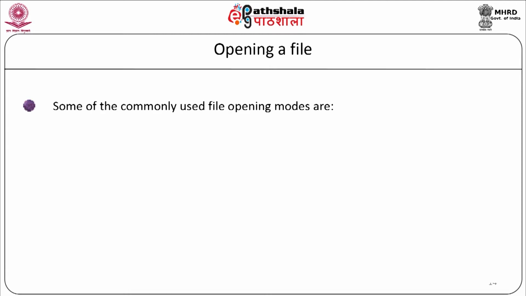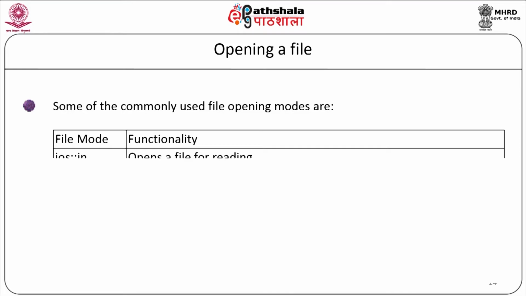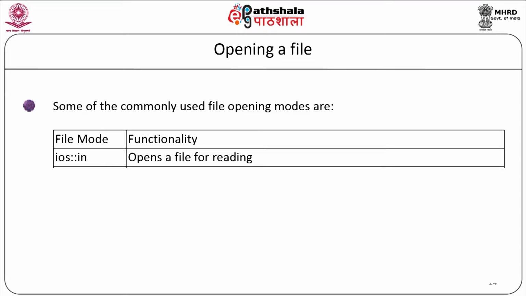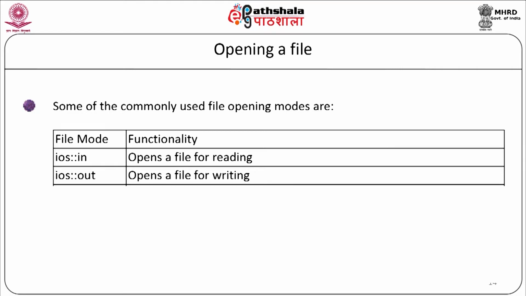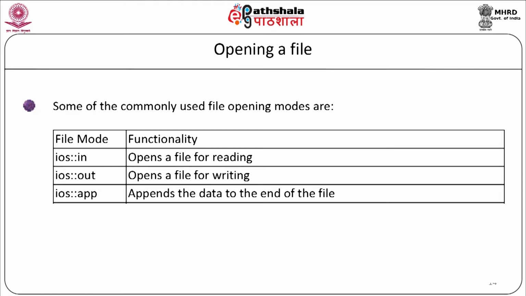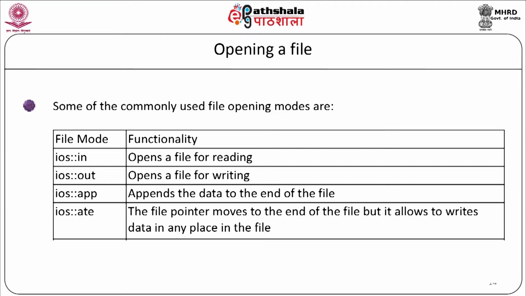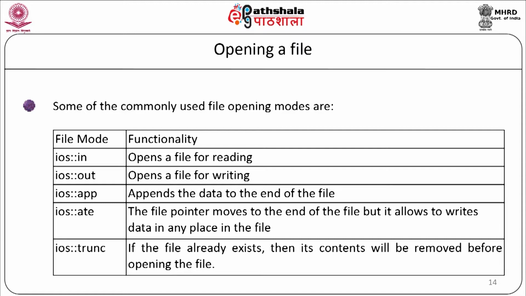Some of the commonly used file opening modes are: ios::in, which will open the file for reading purpose. ios::out will open a file for writing. ios::app will append the data to the end of the file. ios::ate, the file pointer moves to the end of the file, but it allows writing data in any place in the file. ios::trunc, if the file already exists, then its contents will be removed before opening the file.